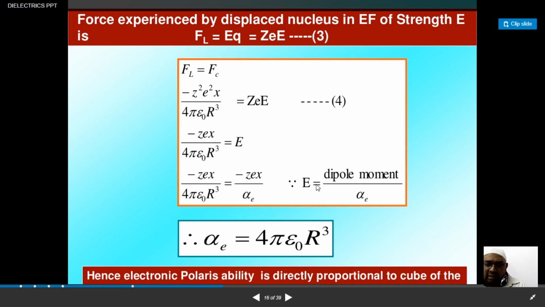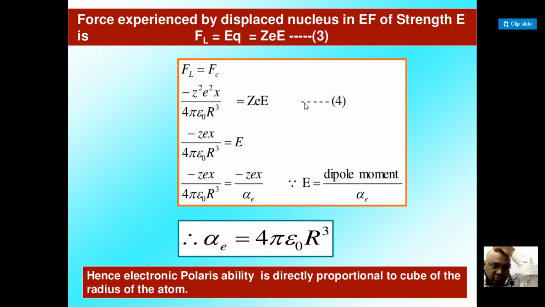So here alpha e goes to the left-hand side. What is remaining? We say that 4π epsilon naught R³ is the electronic polarizability constant. Hence the electronic polarizability. In the examination, if you write like this, that is enough for you. Hence the electronic polarization is directly proportional to the cube of the radius of the atom. You can see in the expression that alpha e is equal to the cube of the radius of the atom.